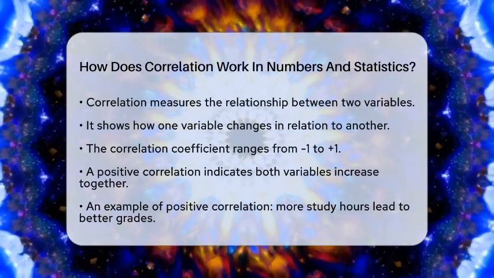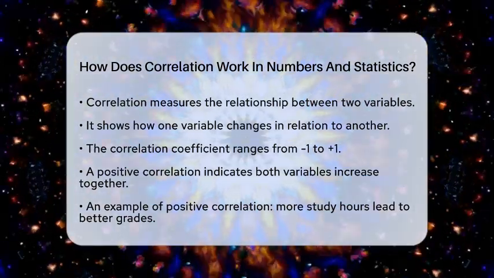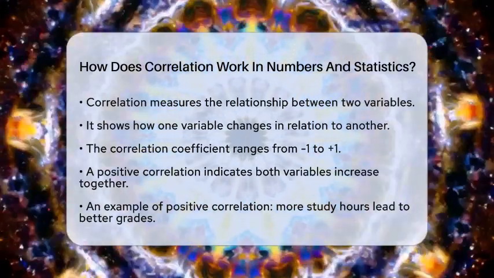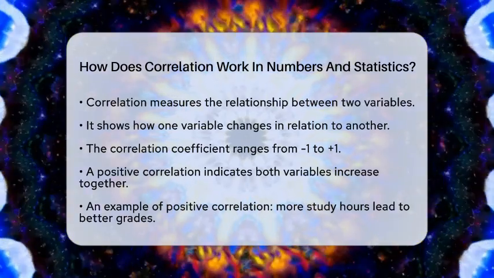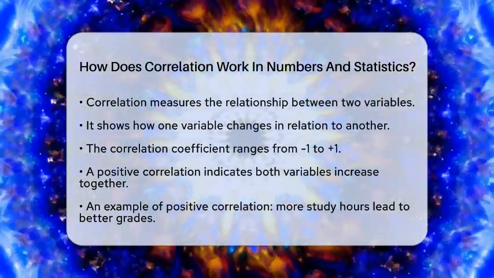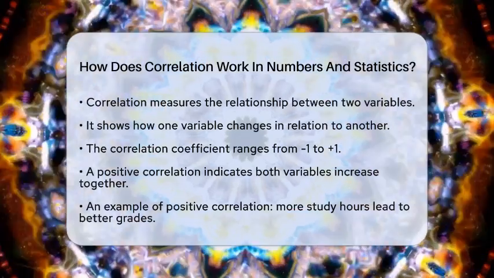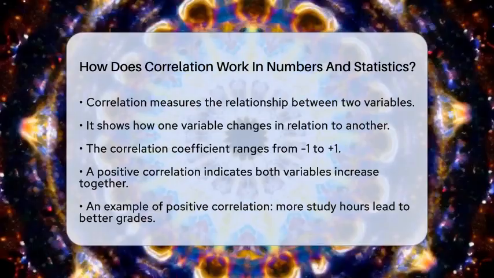It helps us understand how one variable changes when another one does. At the heart of correlation is a number called the correlation coefficient. This number can range from -1 to +1. A positive correlation means that when one variable goes up, the other does too. For example, if you study more hours, your grades might improve.